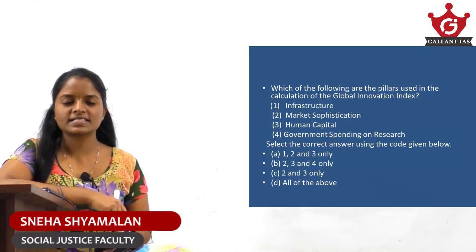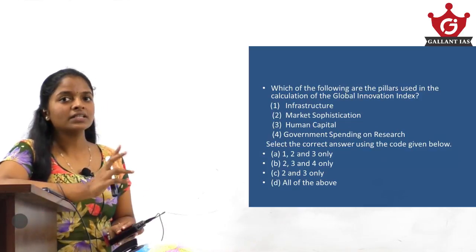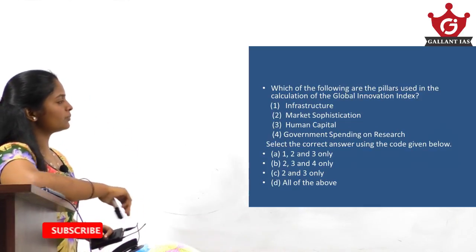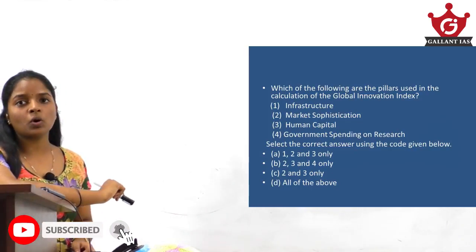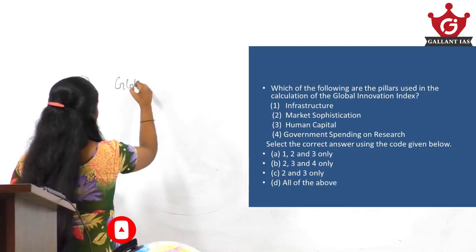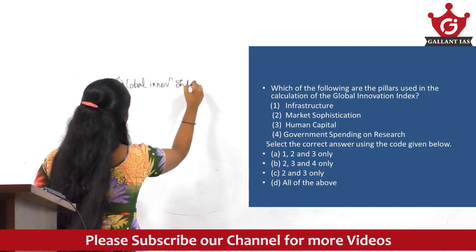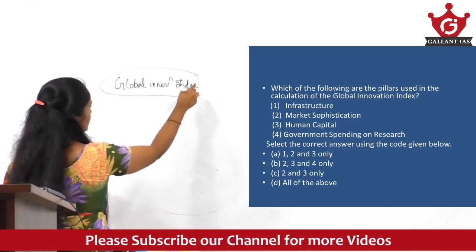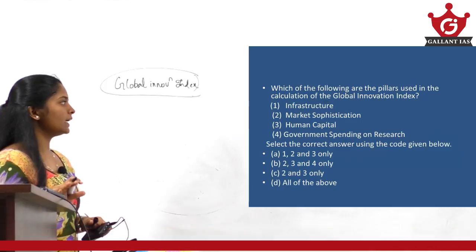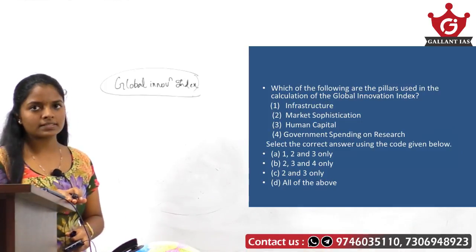Here we will be discussing the potential questions for the upcoming prelims. We will discuss two questions, and the first question is, which of the following are the pillars used in the calculation of the Global Innovation Index? The question is regarding the Global Innovation Index, okay? And the given pillars are infrastructure, market sophistication, human capital, and government spending on research.